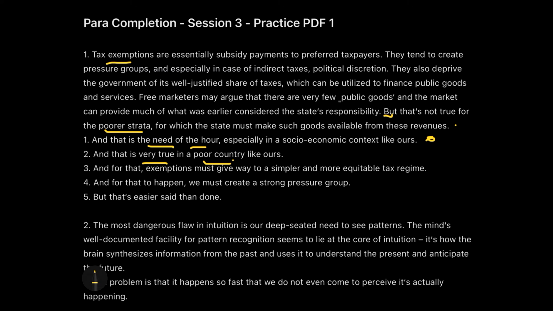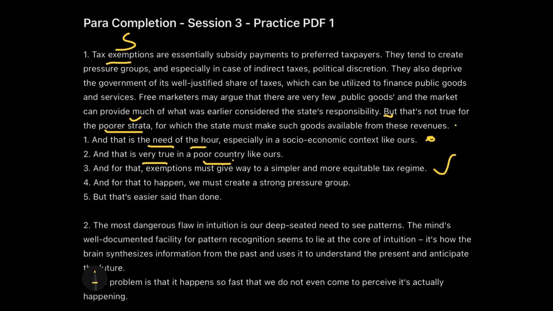Not really. Why? Because it is restricting your last line or your conclusion line only to the poorer strata, where you're only thinking about the poorer strata, not on a generalized basis. But when you check the third option, and for that, the exemptions must give way to a simpler and more equitable tax regime. This line suits the best here because this line is exactly talking about the subject which I found out in the beginning, as well as it is taking me through a very balanced solution, a balanced conclusion, which is not just thinking about the poorer strata, but is also thinking about the overall population. So that makes it correct.